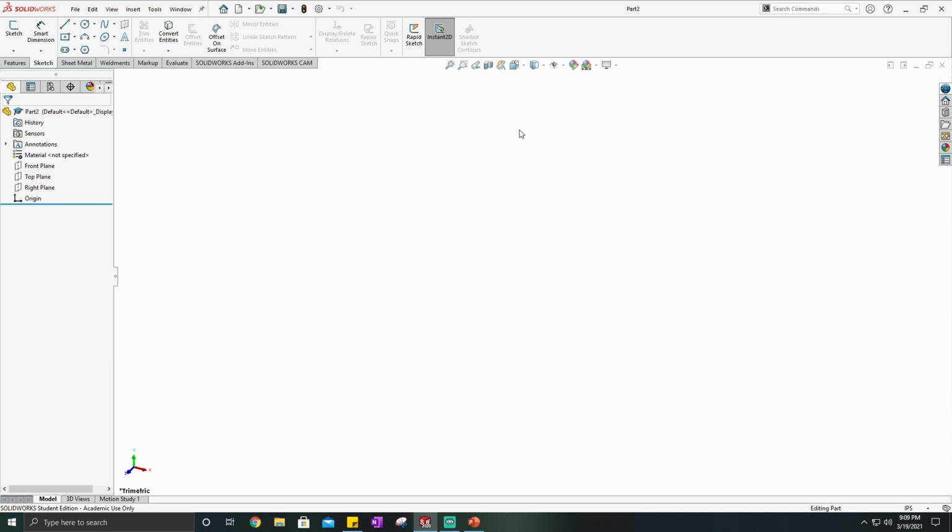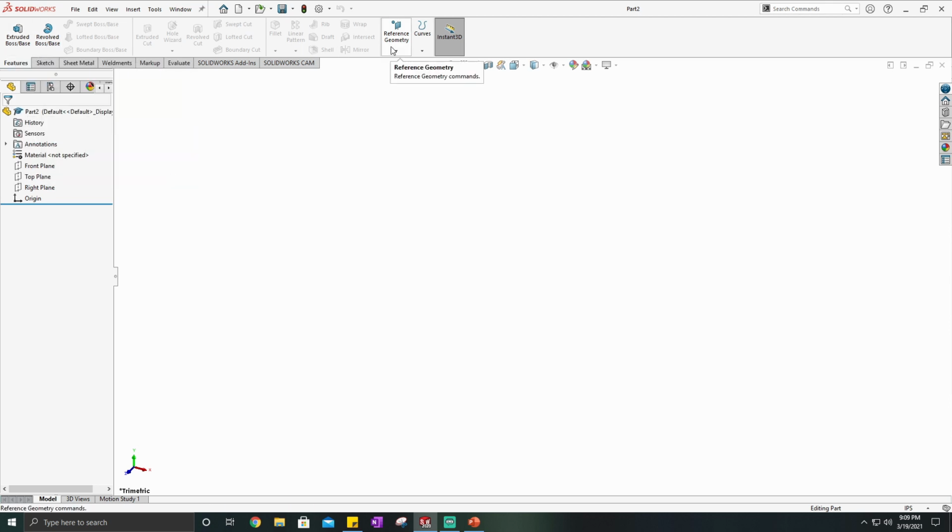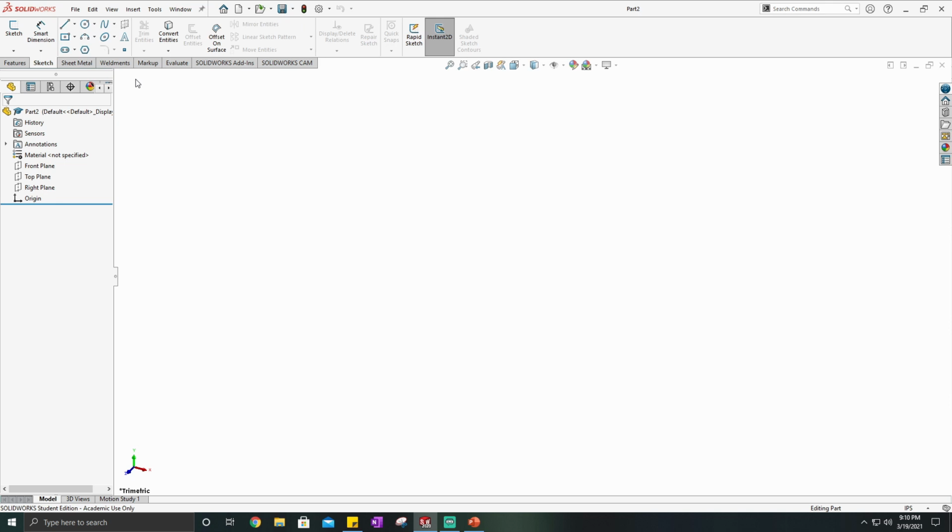So first I'd like to give just a brief rundown of what you're seeing, what's going on. I know it can look intimidating. You kind of just have this big white space and then just a ton of buttons and names. I remember my first time seeing it, I was reading some of these things like, what does extruded boss mean? Or what's reference geometry? There was so much going on and I didn't know what to do or how to mess with stuff. And so I think it's good just to get a rundown of how things are. And so this video is mostly just going to be about that, about what to do, what to look for, what some of the things mean, related to that.